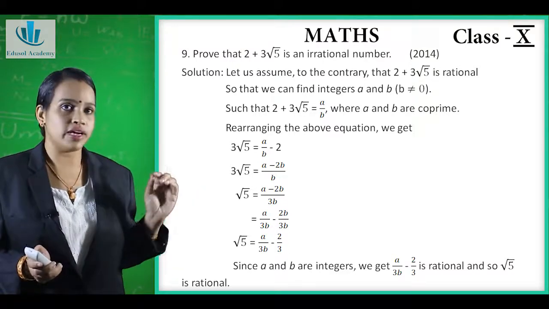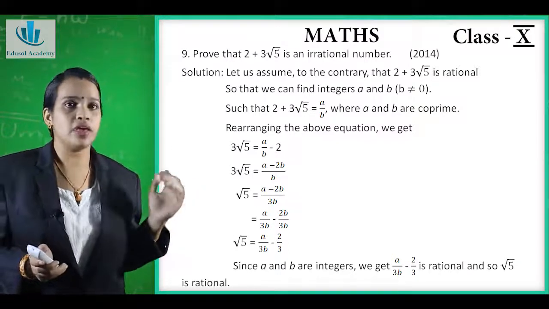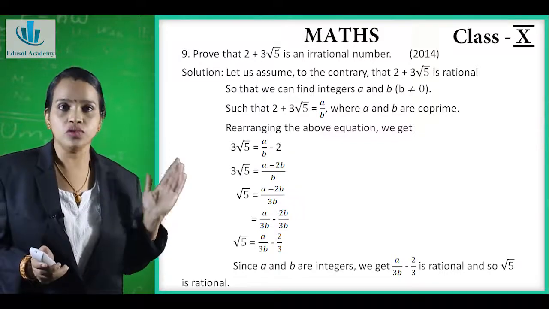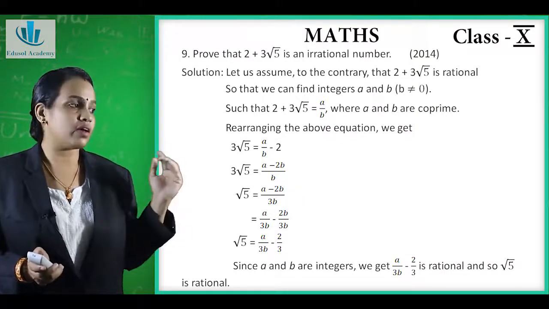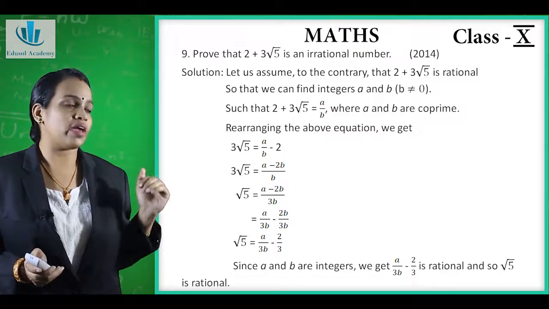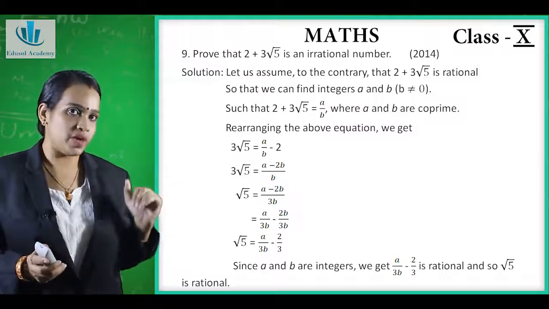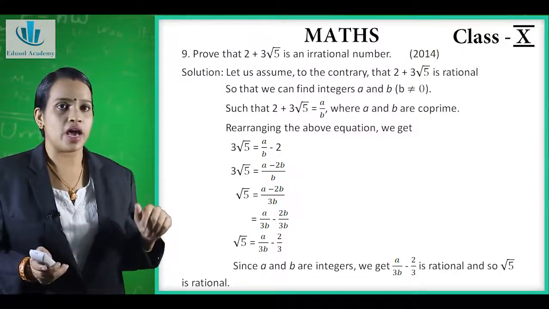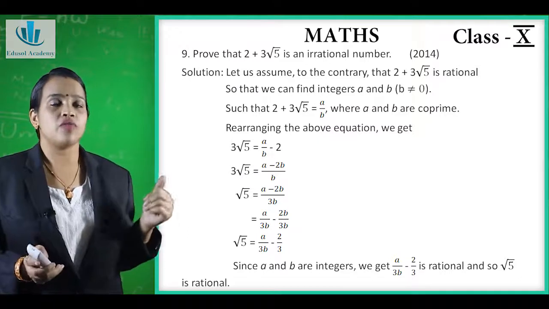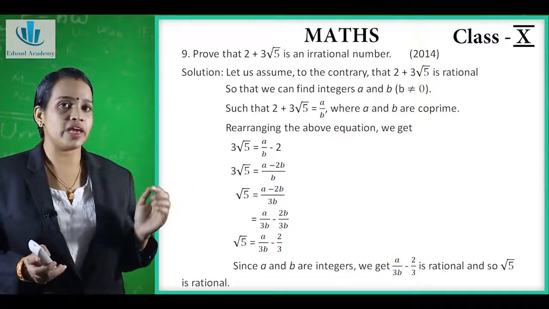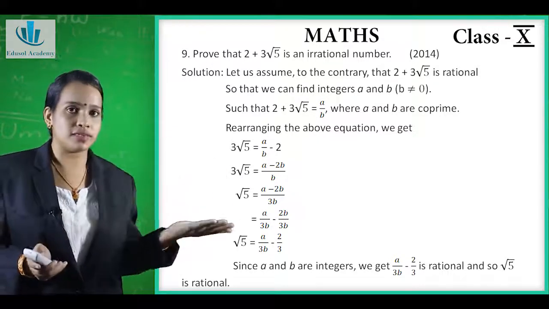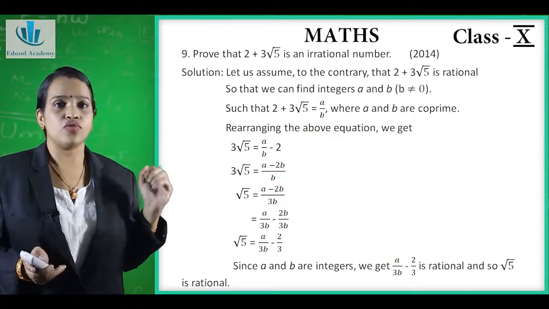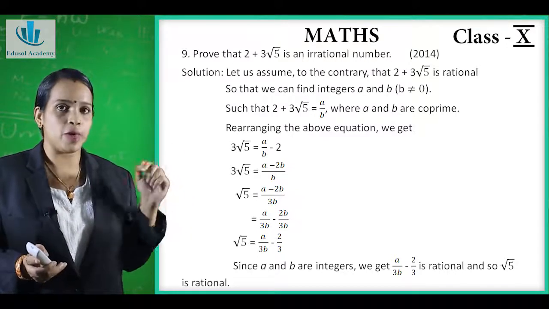So we can find integers a and b, where b is not equal to 0, such that we can write 2 plus 3 root 5 in the form of a upon b, and you know a and b are co-prime numbers. Now when we rearrange this equation, that means when we take 2 on the other side, it gives 3 root 5 is equal to a upon b minus 2.